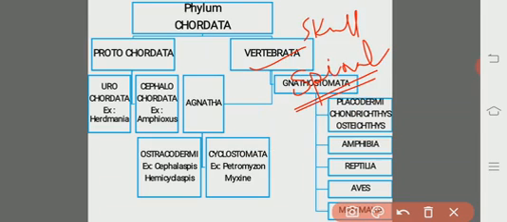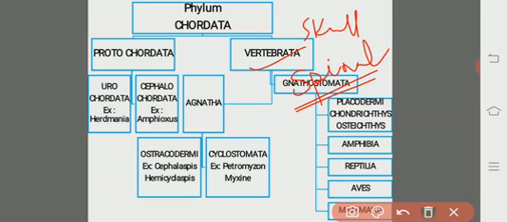In the vertebrates, the brain is covered by the skull and the spinal cord is covered by the vertebral column. Both the skull and the vertebral column may be made up of either cartilage or bone. So this is the vertebrata.